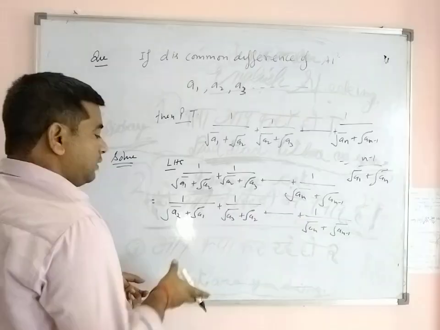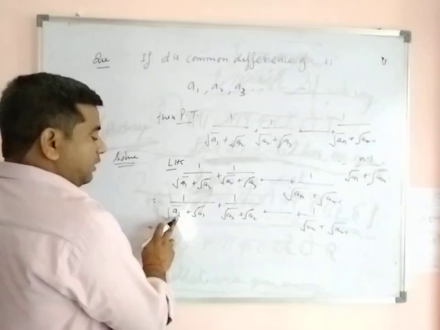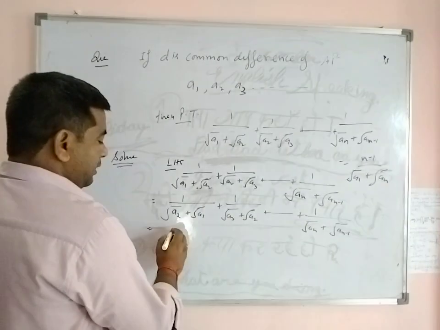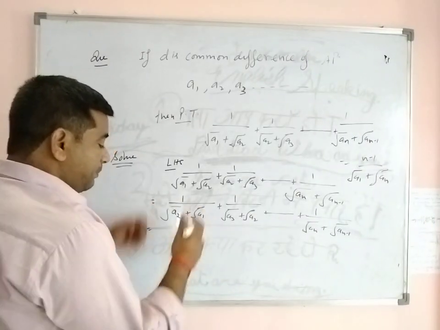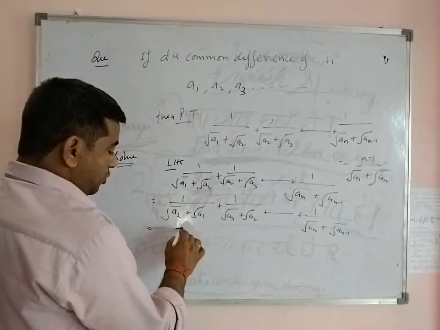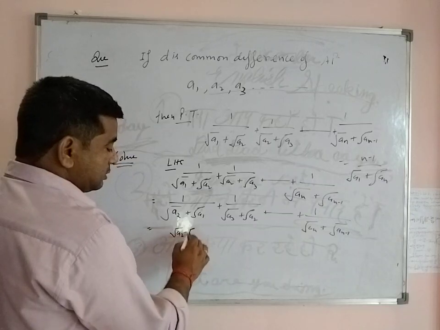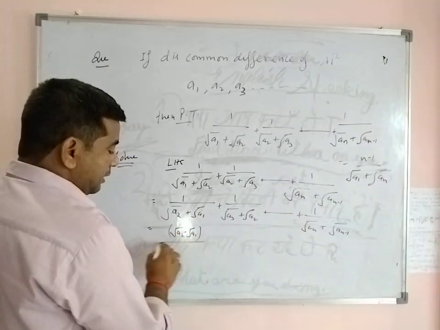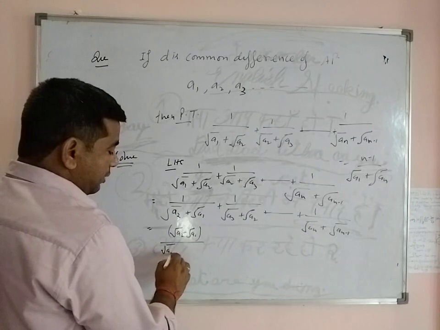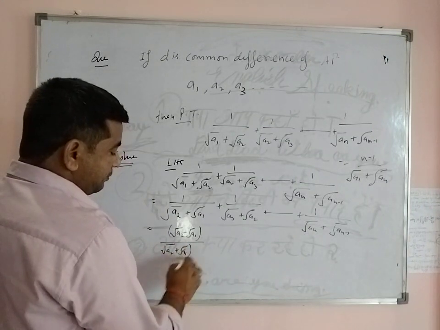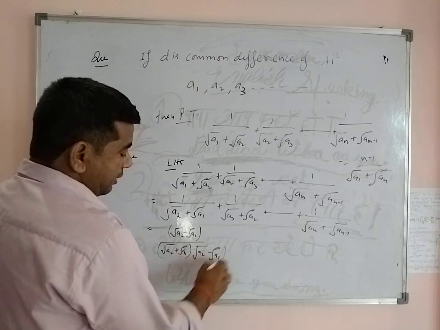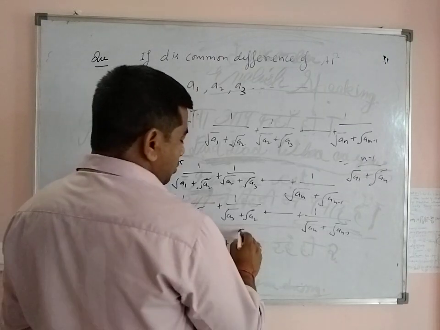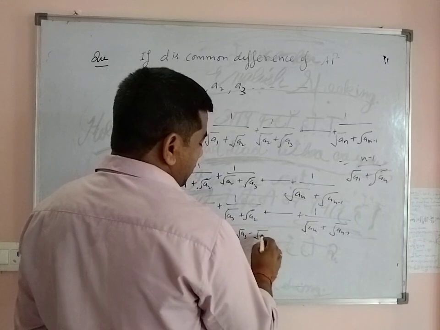So take the reciprocal of the denominator of each term. The reciprocal of root a2 plus root a1 is root a2 minus root a1, multiplied in the numerator as well as the denominator. So root a2 minus root a1 divided by (root a2 plus root a1) into (root a2 minus root a1), plus root a3 minus root a2.